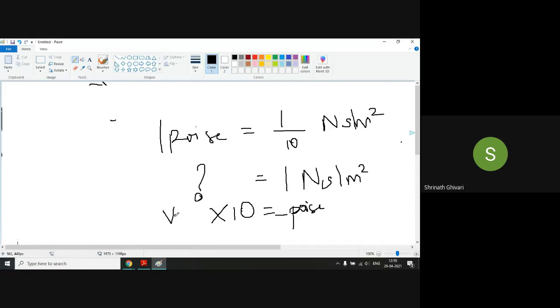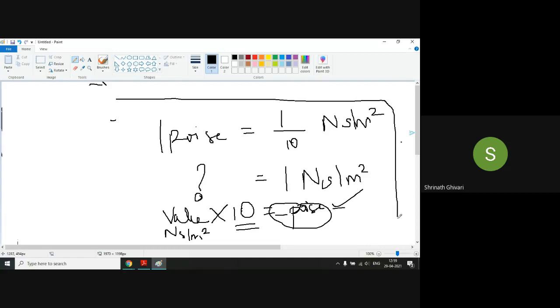Whatever value you get in Newton second per meter square, you multiply it with 10, and you get the value in terms of poise. Okay. So this conversion everyone has to remember.